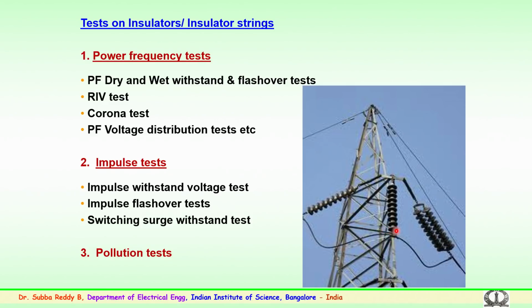If it is very high, the first or second insulator will be stressed too much, and a flashover could happen, or a puncture could happen and the insulator fails. There will be a failure of the insulators, a further cascading effect will follow, and there will be a flashover across the entire string. To prevent this, proper voltage distribution tests are also carried out in the laboratory. We will discuss how this is done in the laboratory and its importance. That was about the power frequency test at 50 or 60 hertz.